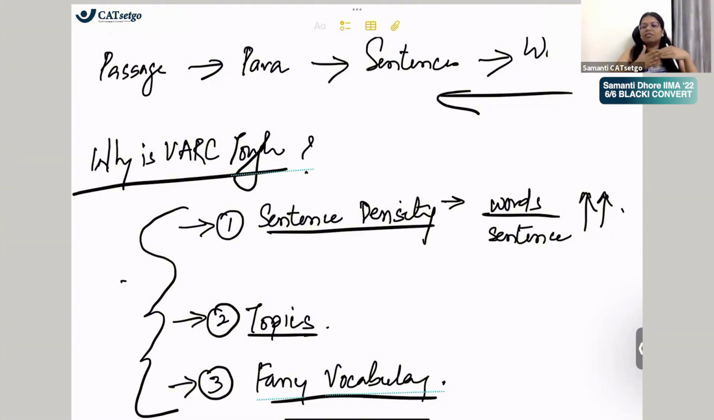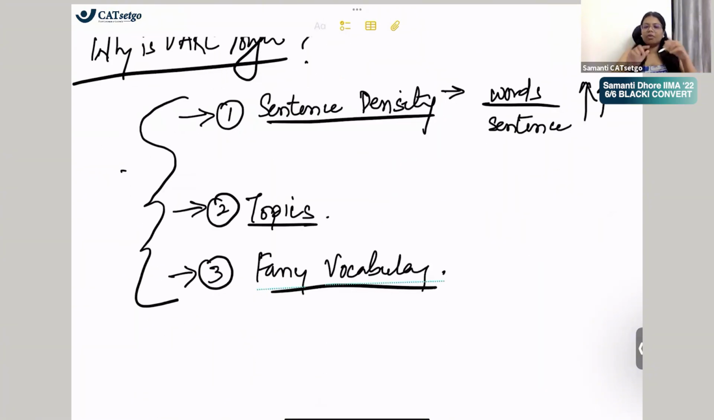First hurdle is either of these 3 points. ठीक है? And that is why we are going to learn how to break these 3, how to make it all easy. So first thing will be, as I told you, words. How to deal with fancy vocabulary.